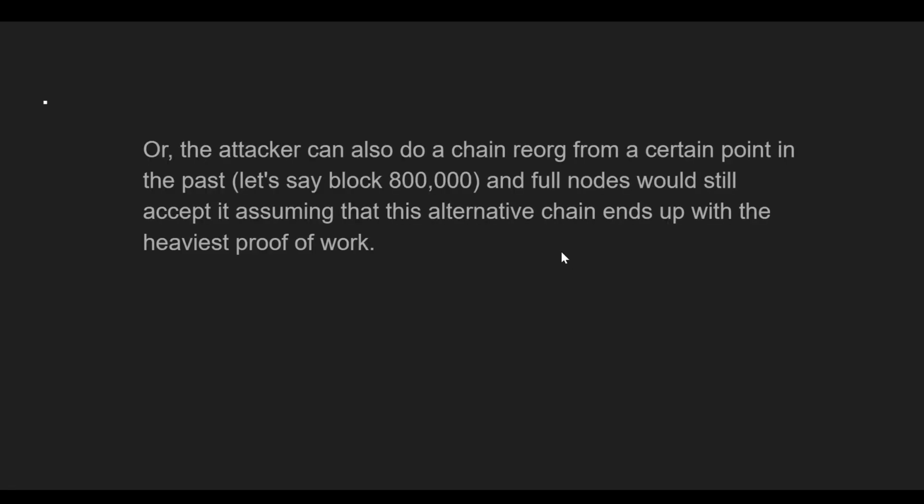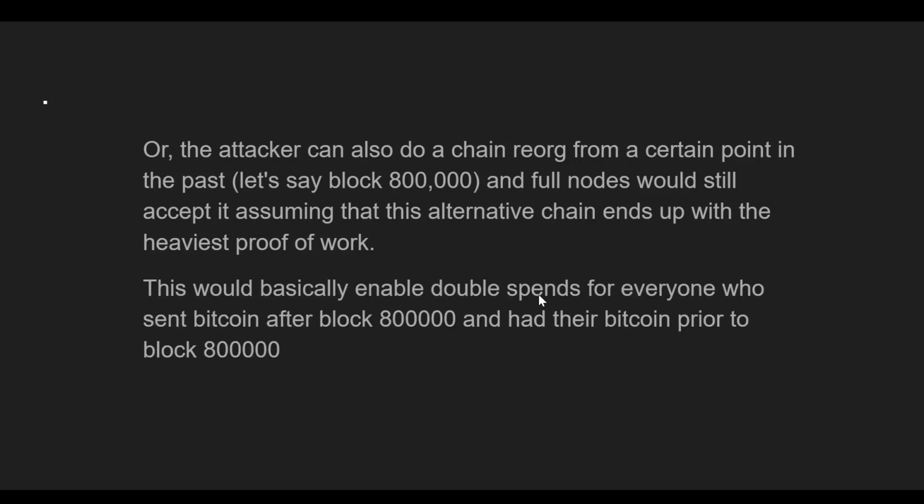Another thing is if they just have 51% or more of the network, they could just do a standard chain reorg. So let's say they start at block 800,000 and then they start creating a new canonical chain. So 800,001, 800,002, all the way up to the current block. And then they would release that entire chain at once. Well, full nodes will still go for the chain with the most accumulated proof of work. So that's going to end up being that phony chain, assuming that attacker does have the majority of the hash rate. This would basically enable double spends for everyone who sent Bitcoin after block 800,000 and had that Bitcoin as a UTXO they controlled prior to block 800,000.